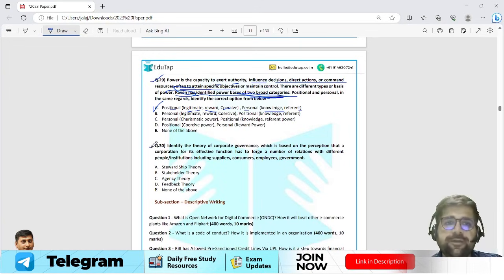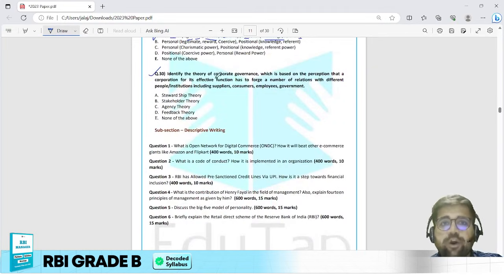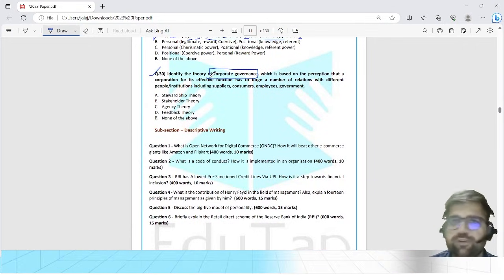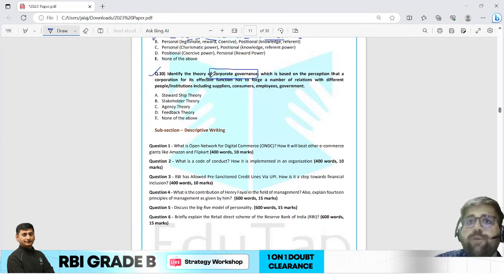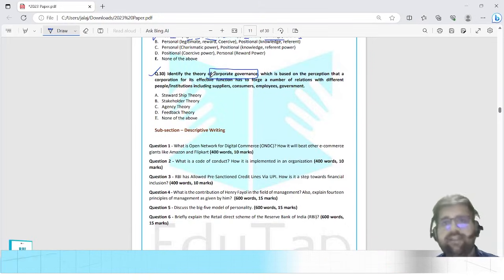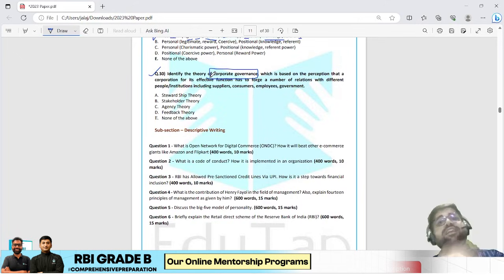Question number 30. Identify the theory of corporate governance. Now, this is corporate governance, but mind you, there are 2 chapters related to corporate governance in your course. First is entirely dedicated to corporate governance, which is uploaded in your management section. Then we have corporate governance in banking sector, that talks regarding corporate governance in which sector? Banking.